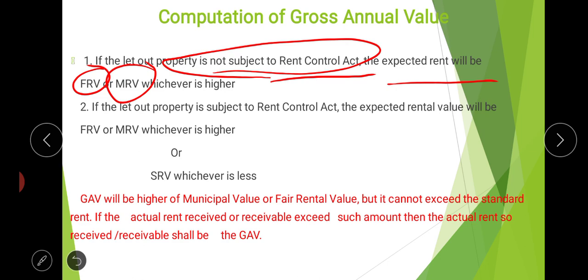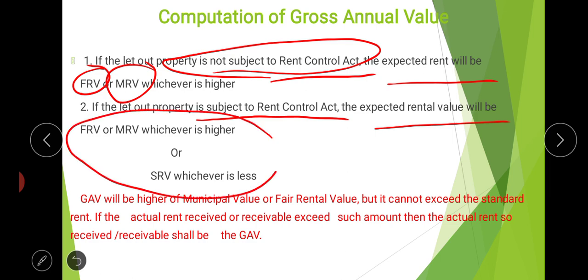Then if the let out property is subject to the Rent Control Act, if there is any standard rent, expected rental value will be the fair rental value or municipal rental value, whichever is higher, or standard rental value, whichever is less. These three things we will consider.